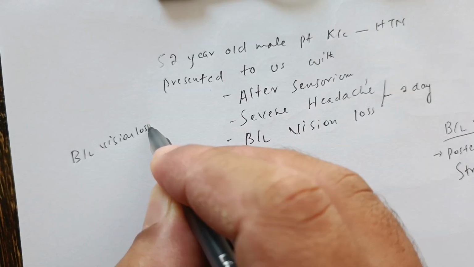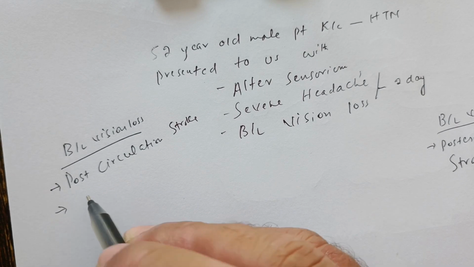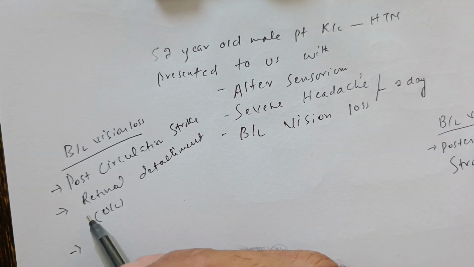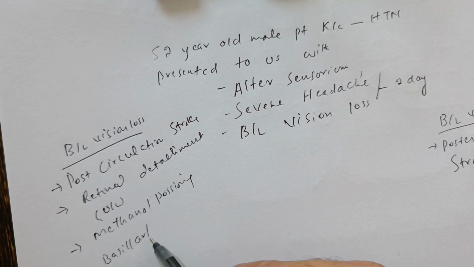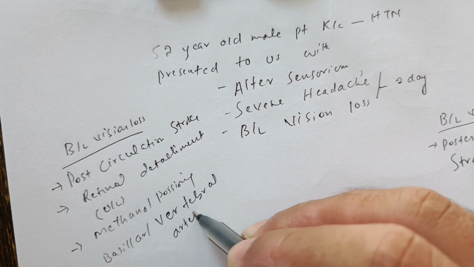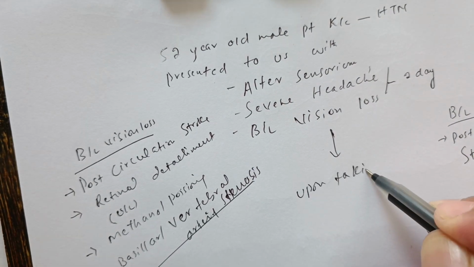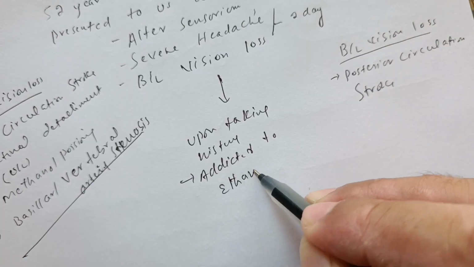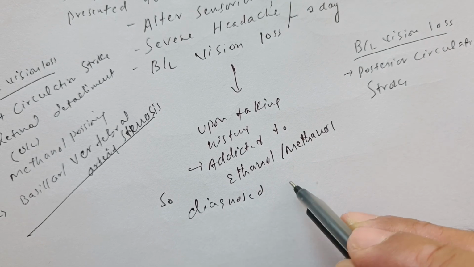Whenever you see a patient with bilateral vision loss, the causes must include posterior circulation stroke, retinal detachment (mostly unilateral), methanol poisoning, and vertebral or basilar artery stenosis. Upon taking history of this patient, we came to know that he is methanol and ethanol addicted. So this case was diagnosed as a case of methanol poisoning.